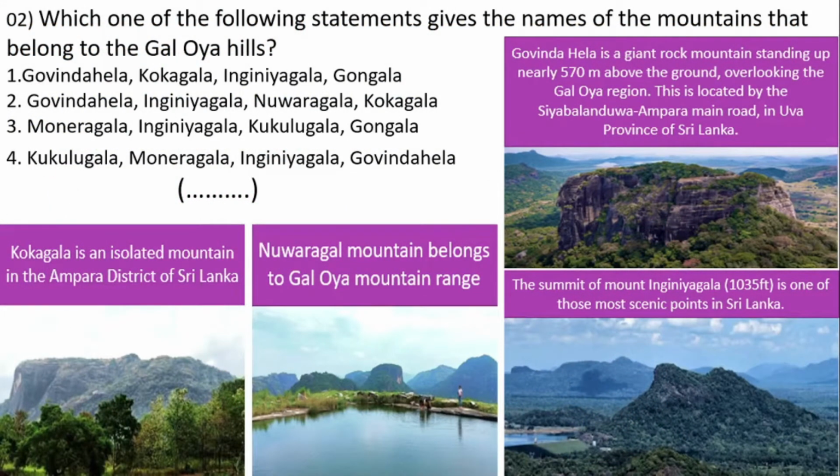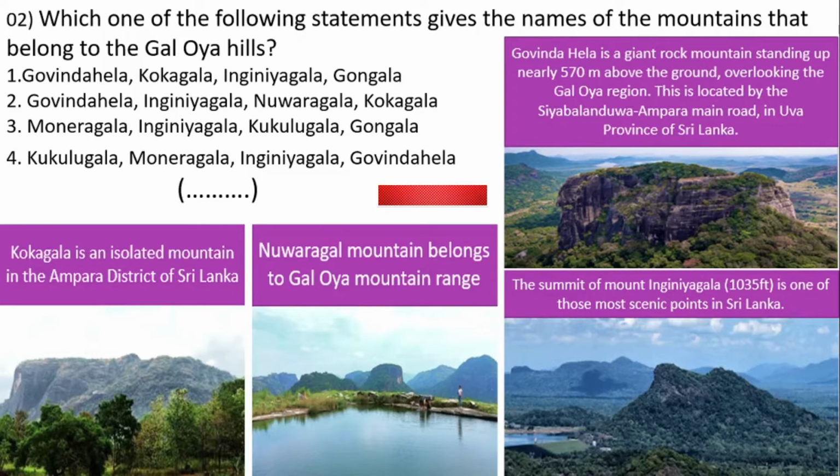Govindhela is a giant rock mountain standing up nearly 570 meters above the ground, overlooking the Galloy region. This is located by the Siambalandu-Ampara main road in Uva province of Sri Lanka. The summit of Mount Inginiagala is one of those most scenic points in Sri Lanka. Nuwaragala mountain belongs to Galloy mountain range. Kokagala is an isolated mountain in the Ampara district of Sri Lanka. These 4 mountains belong to Galloy mountains.